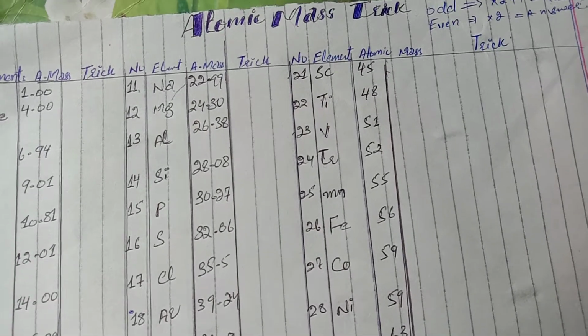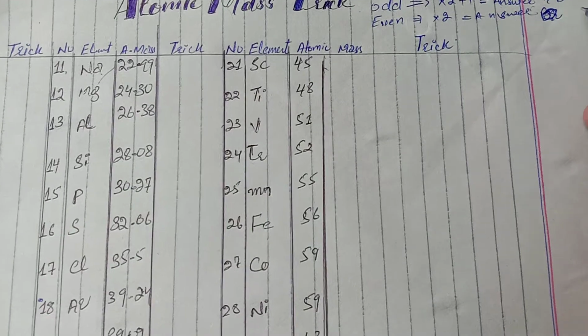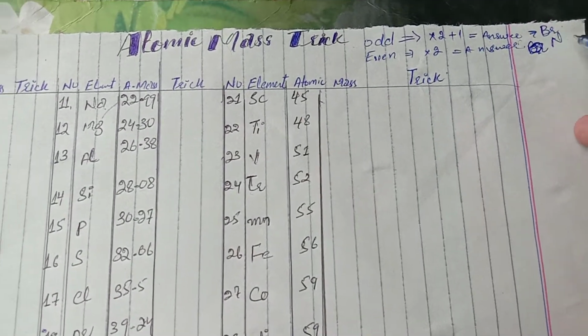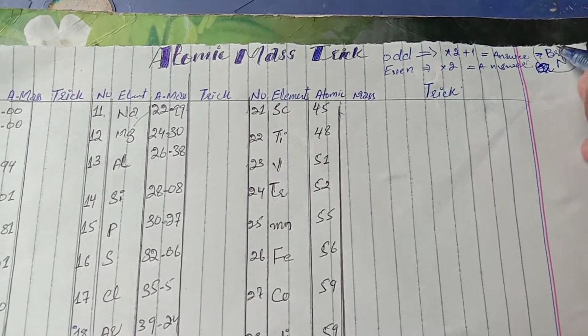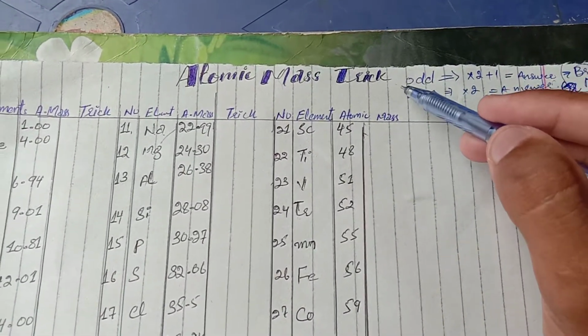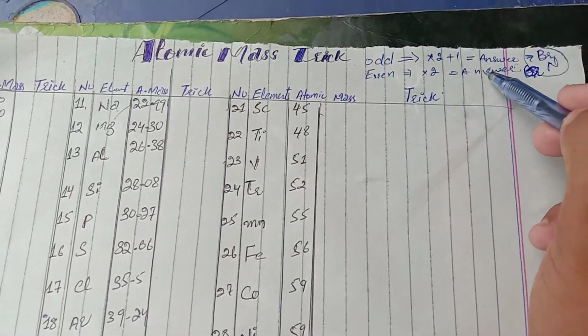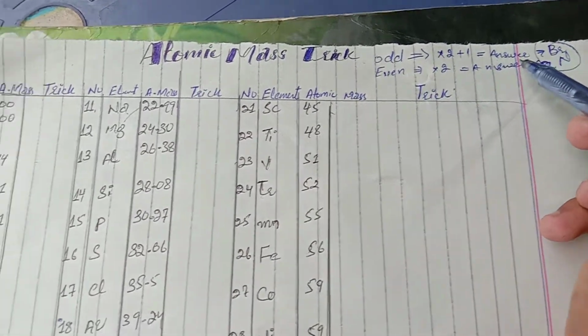And like this, nitrogen is present in seventh number in the periodic table. It is an odd number, it is showing the odd number 7, but because of that you will use the even trick with nitrogen. Except these two elements, you will use the odd trick with an odd number, and you will use the even trick with an even number, without the nitrogen and beryllium.